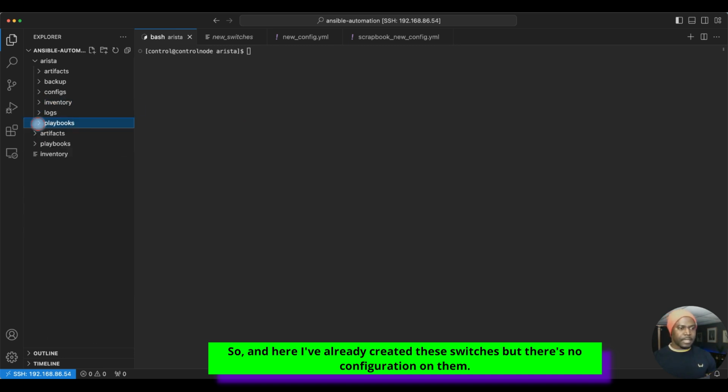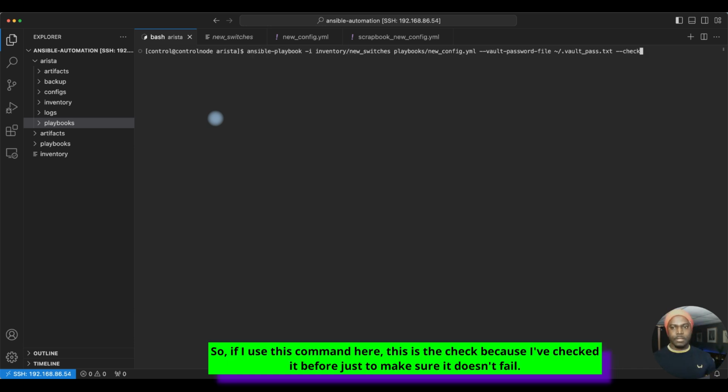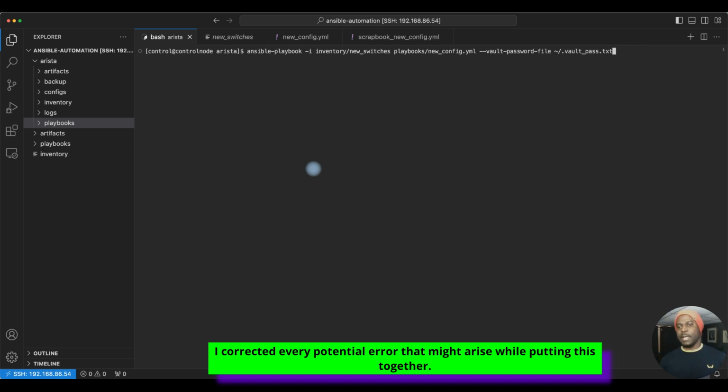I've already created these switches, but there's no configuration on them. I only enabled SSH access. So if I use this command here, this is the check, because I've checked it before just to make sure it doesn't fail. I corrected every potential error that might arise while putting this together. I'm trying to make sure my videos are no longer more than 5 minutes.